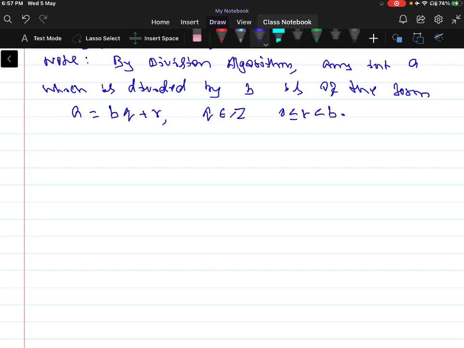So this is the statement of the division algorithm when a is divided by b.